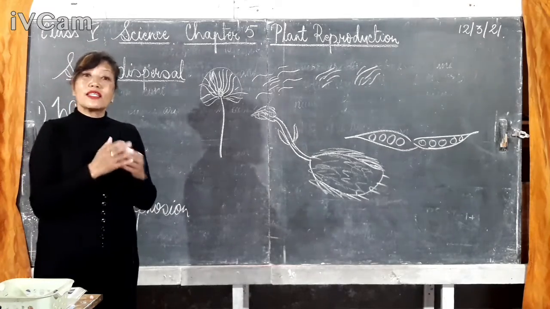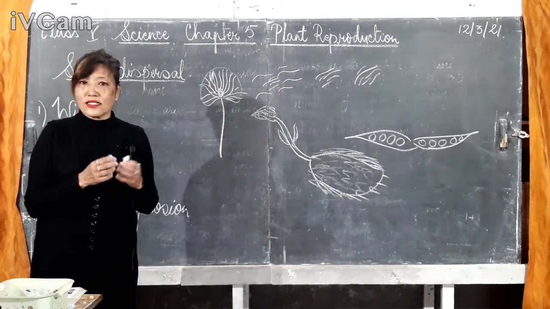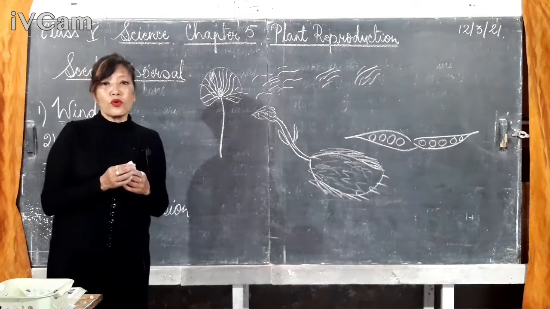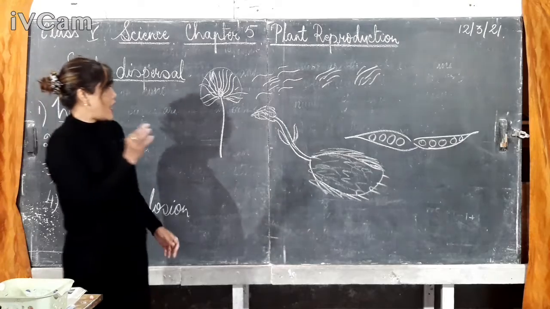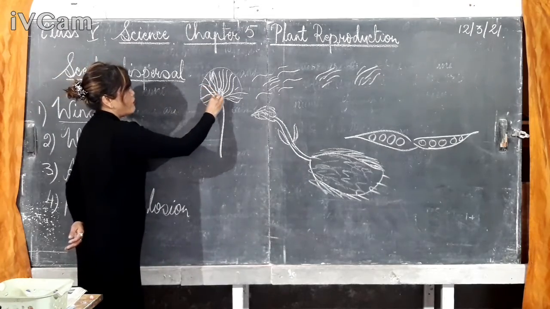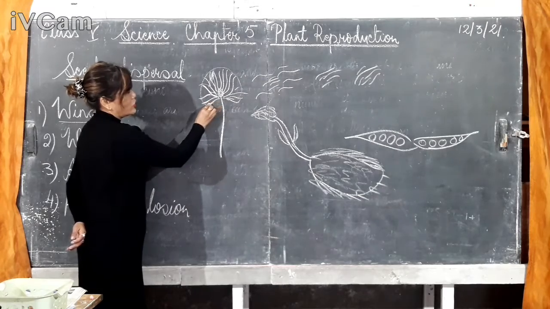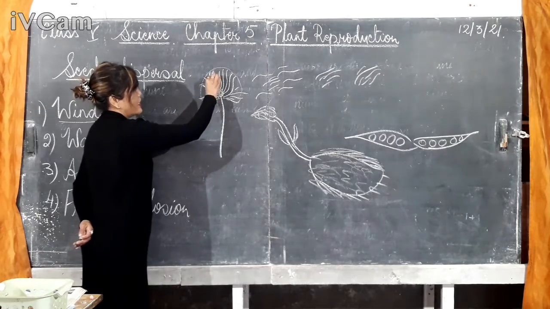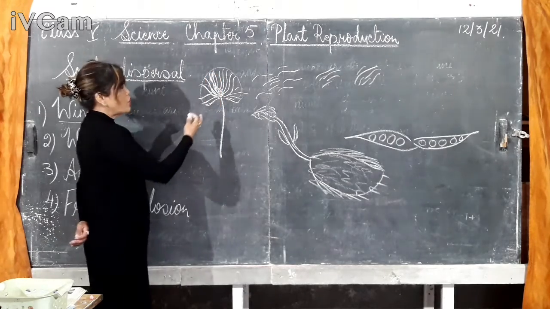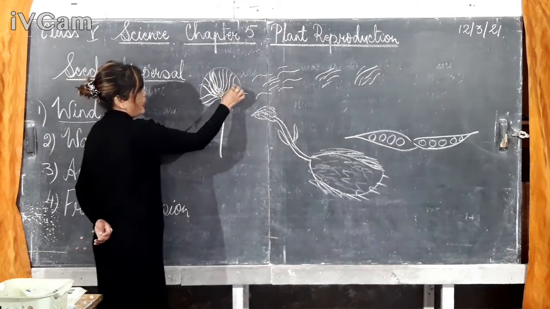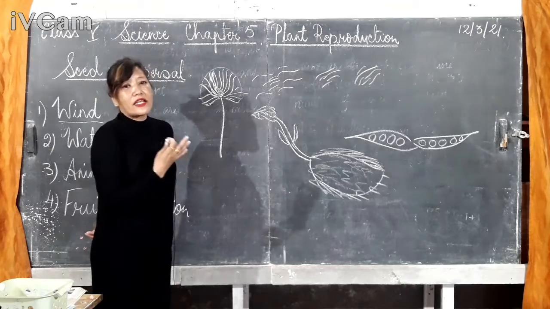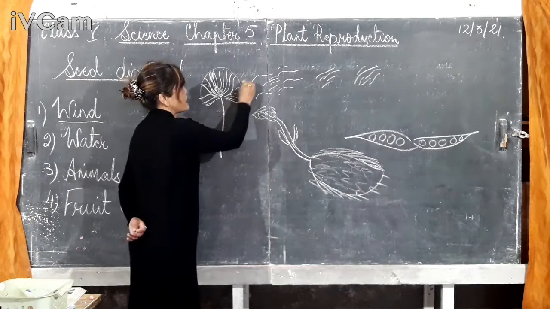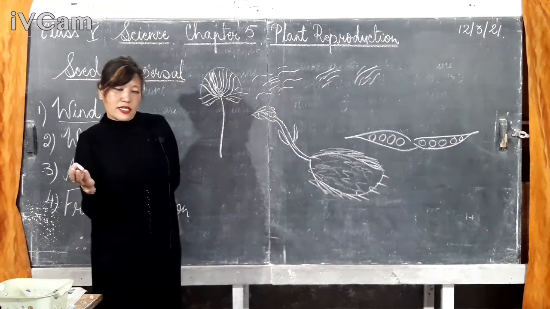Okay, so the examples of such seeds are dandelion, maple, cotton plant, etc. These dandelion seeds have small, fine, long hair-like structures, and they are very light. These long hair-like structures act like a parachute, which will help the seeds be easily blown away to distant places.